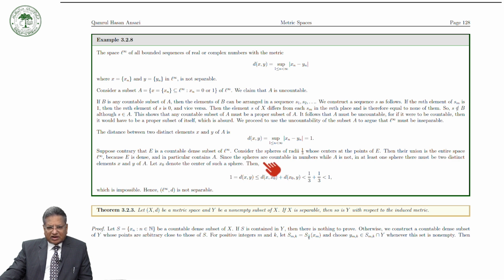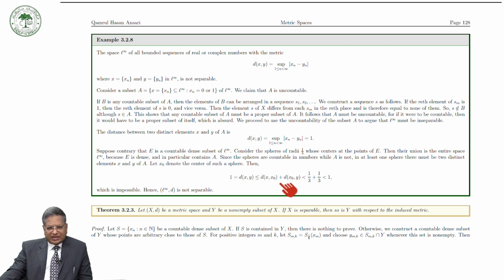Since the spheres are countable in number while A is not, in at least one sphere there must be two distinct elements x and y of A. Let x naught denote the center of such a sphere. Then the distance d(x,y) is equal to 1, which is less than or equal to d(x,x0) plus d(x0,y) by the triangular inequality, and this is less than 1 over 3 plus 1 over 3, so the whole is less than 1.